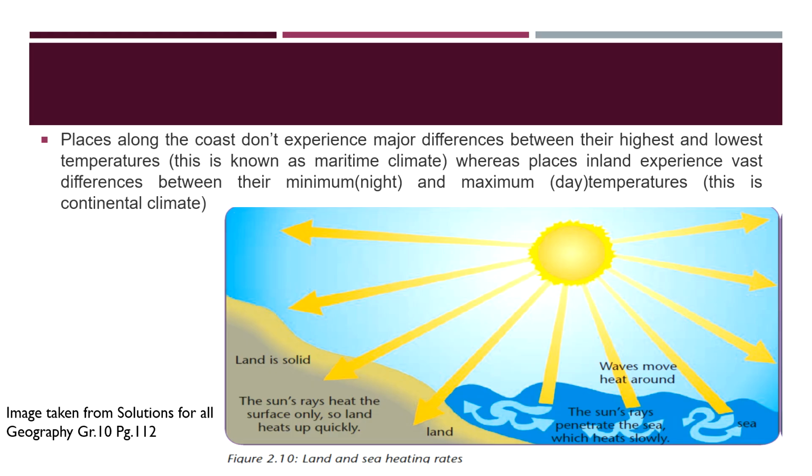Now, places along the coast don't experience major differences between their highest and their lowest temperatures, and we know this as maritime climate, whereas places inland experience vast differences between their minimum, the nighttime, and the maximum, your daytime temperatures. And this is known as continental climate. These two definitions are also very important to be able to discern. What is your maritime climate? That's the climate experienced at coastal areas. What is continental climate? The climate that is experienced inland, cities like Joburg, Pretoria, those areas. So the inland areas, and it's what they experience.